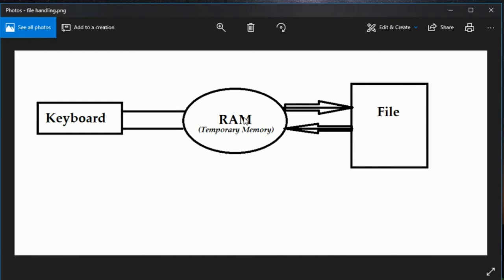Okay, and take the other scenario when you're extracting something, right? Instead of keyboard, you think of a display screen. You want something to extract from a file, right? Firstly, when the data is extracted from the file, it will be stored in RAM first, right? So what is it for RAM? For RAM, it is input, right? If you think of this point, that's the reason we use input file stream when we try to extract something from a file. So this concept should be very clear to you. You are supposed to think with this point of view. Then you will understand why we're using ifstream and ofstream. So let's move to the programming part of this now.